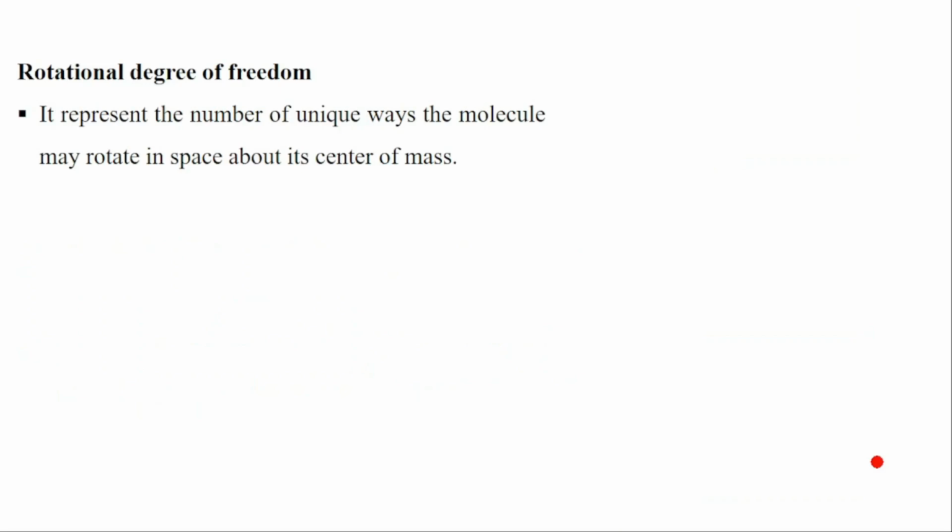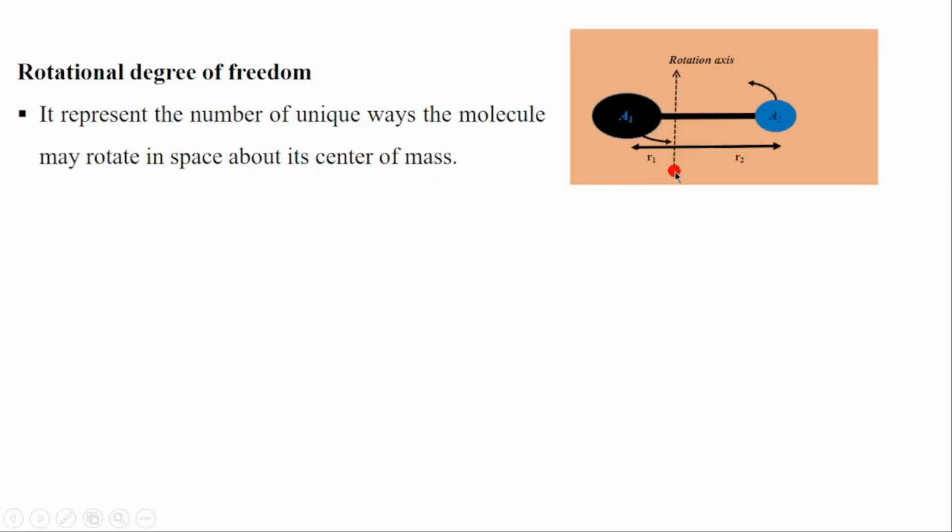Let's see now the rotational degrees of freedom, which are the degrees of freedom in which the molecules are rotating. A molecule should rotate only about the center of its mass. For one atom, it's not possible because the center of mass lies on the atom. So here we should get the center of mass between 2 atoms, and then the molecule is going to rotate. The molecule should rotate in space about its center of mass.